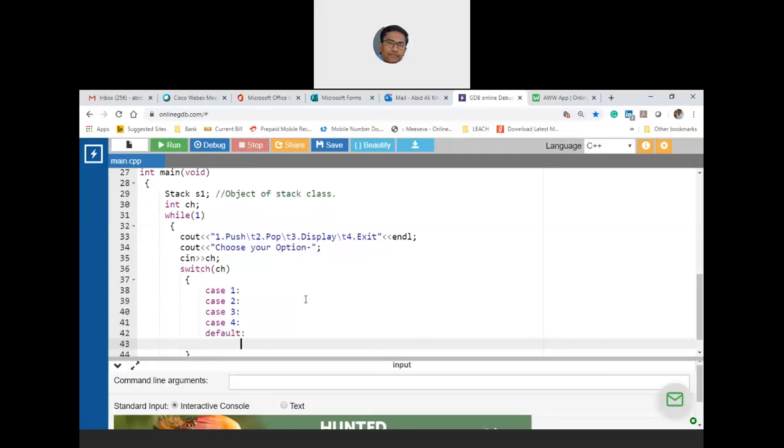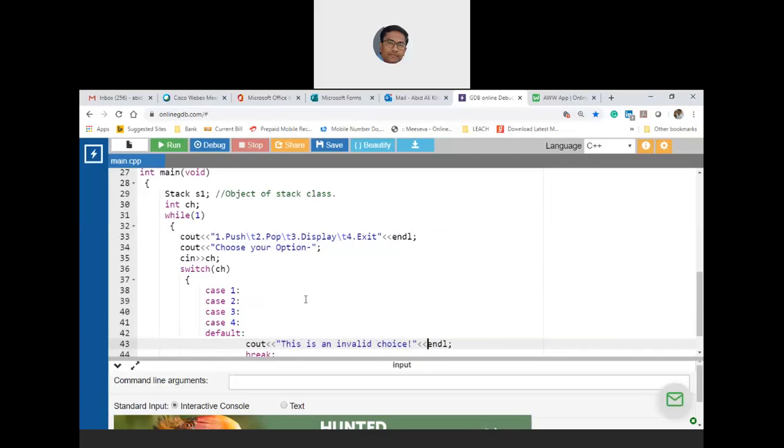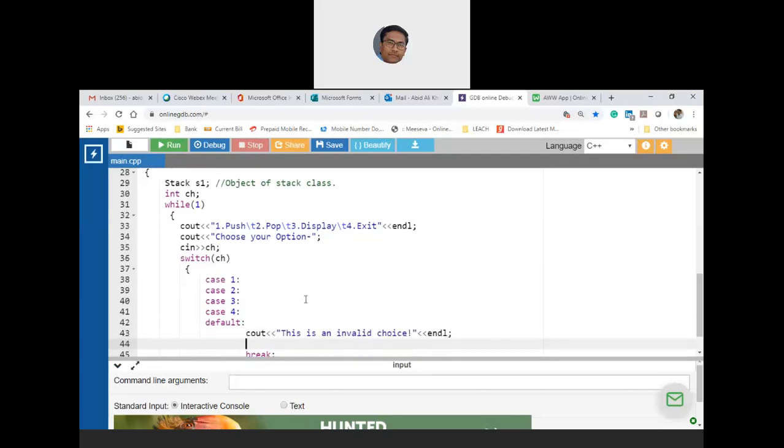All this I need break. Okay, so here we will say that Cout is an invalid choice. Okay, so that's it. It's an invalid choice.